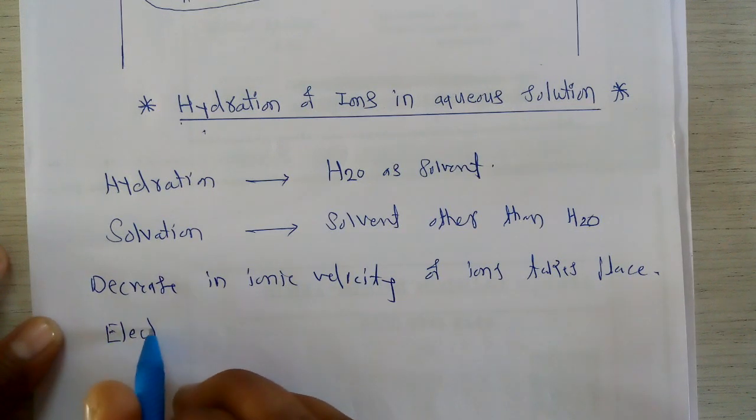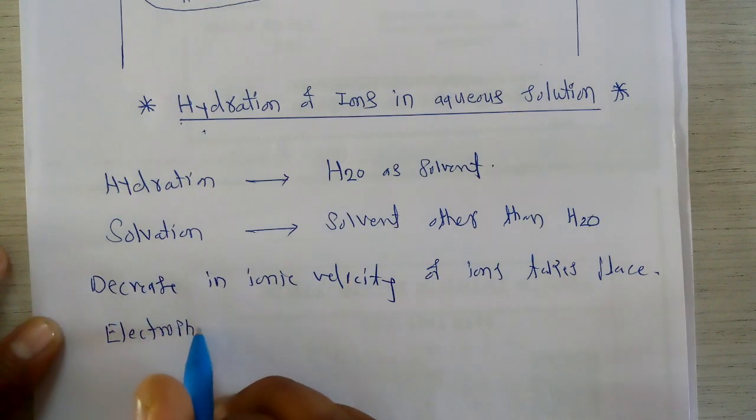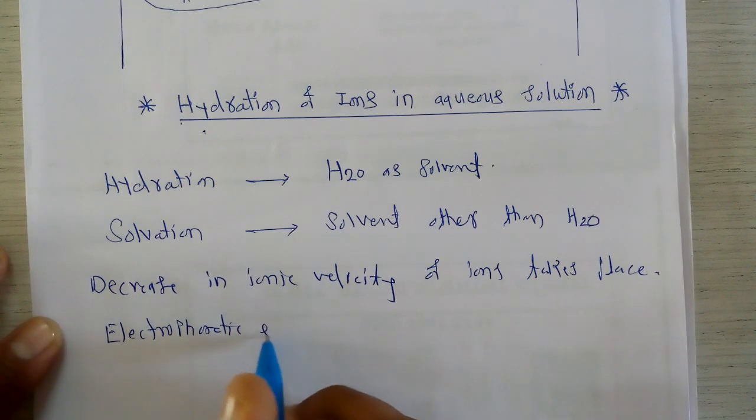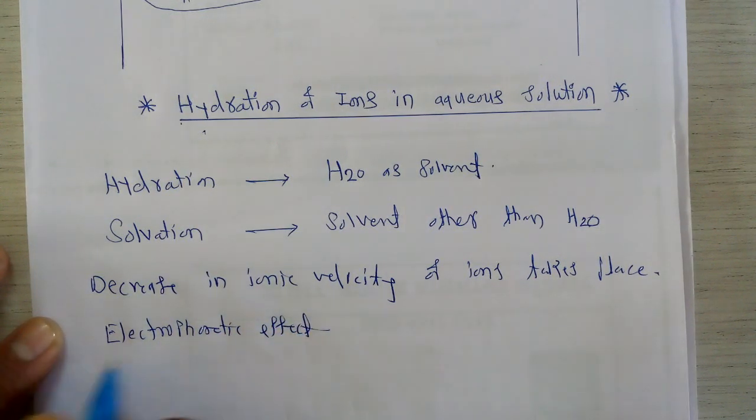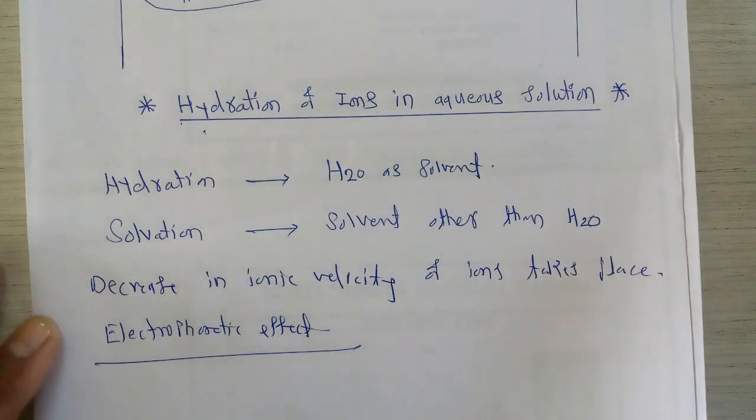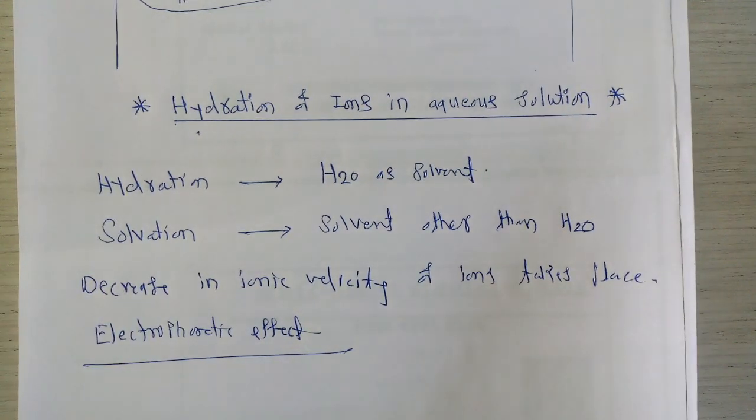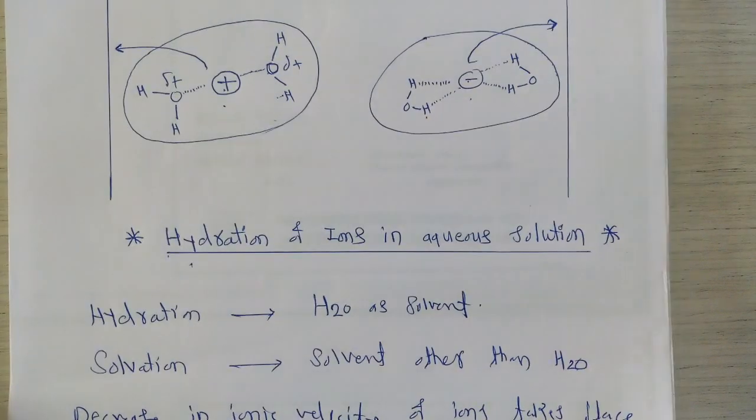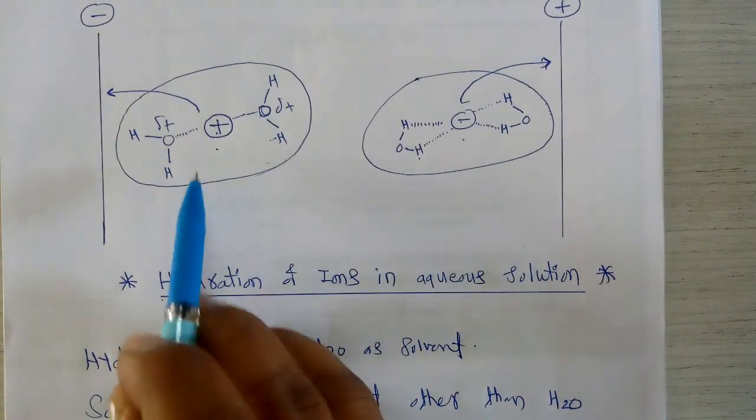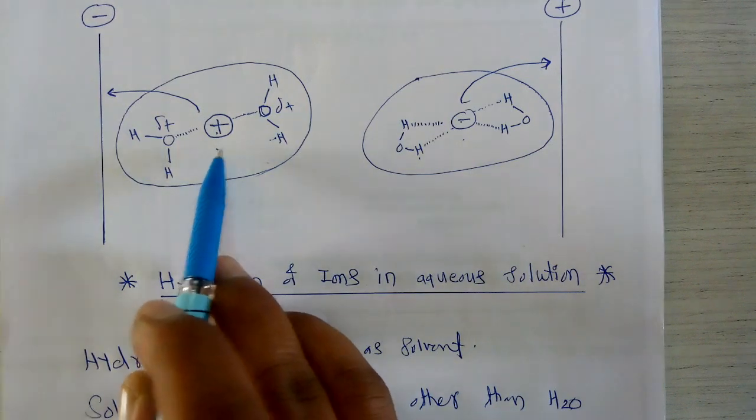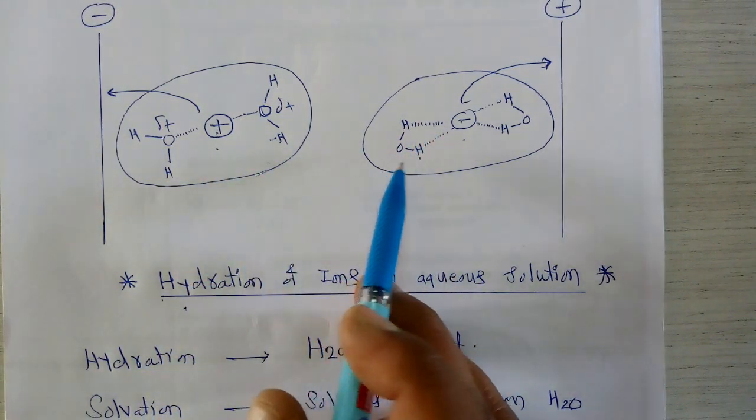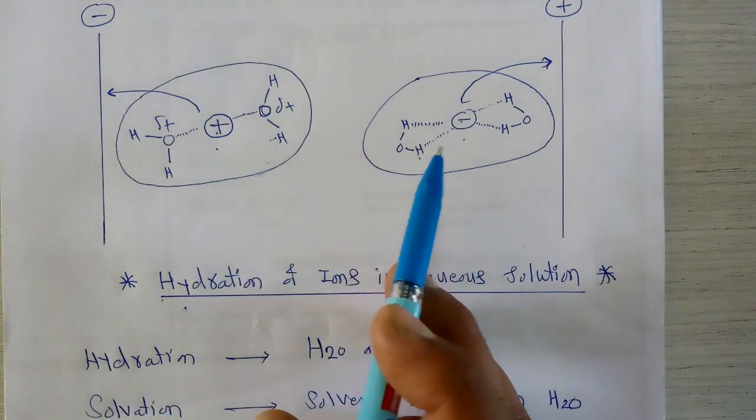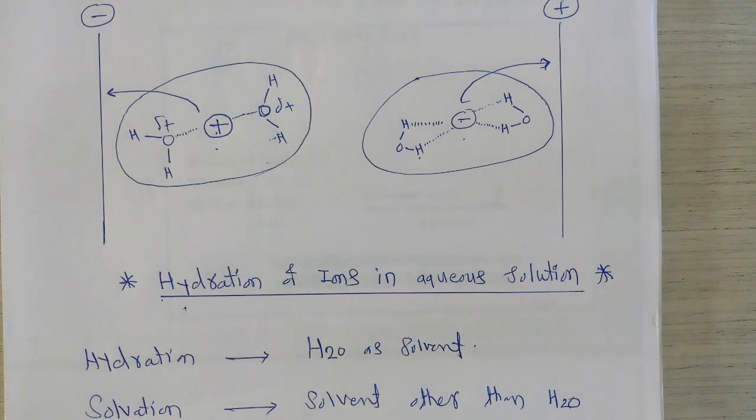It is called the electrophoretic effect. So what is meant by the electrophoretic effect? The effect due to which the movement of the ions gets slowed down in the aqueous solution, that effect is called the electrophoretic effect.